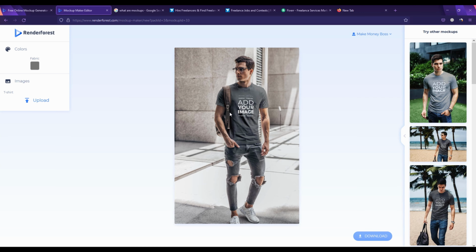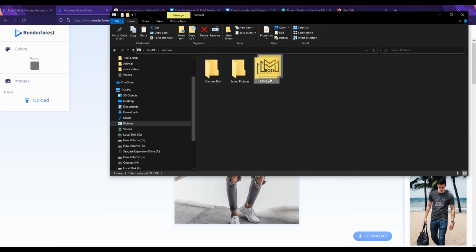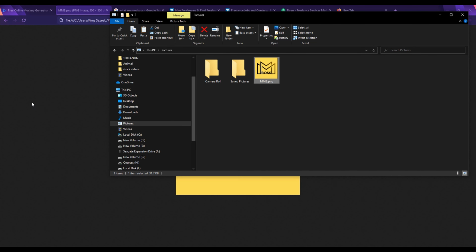And then you will be taken onto their mockup editor page. So the next thing you're gonna do on here is simply upload your logo, or basically your client's logo. But for now, I'm gonna be uploading my own logo here to show you how quick and easy it is, and it requires only just a few clicks.